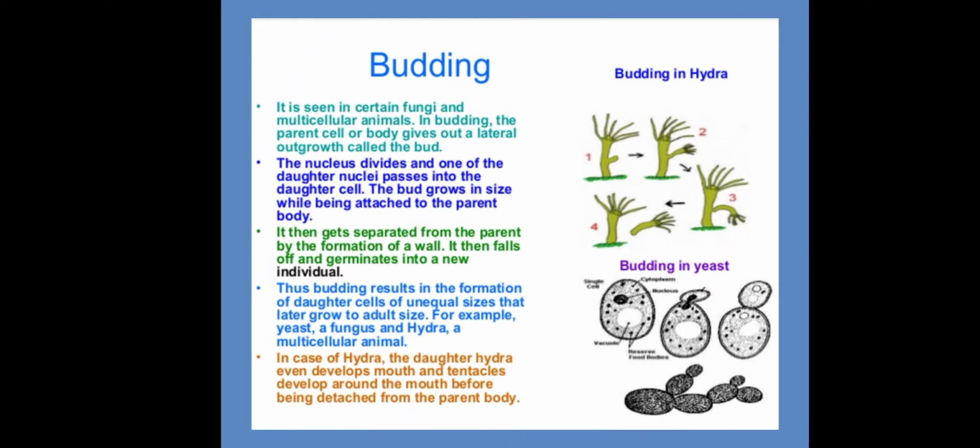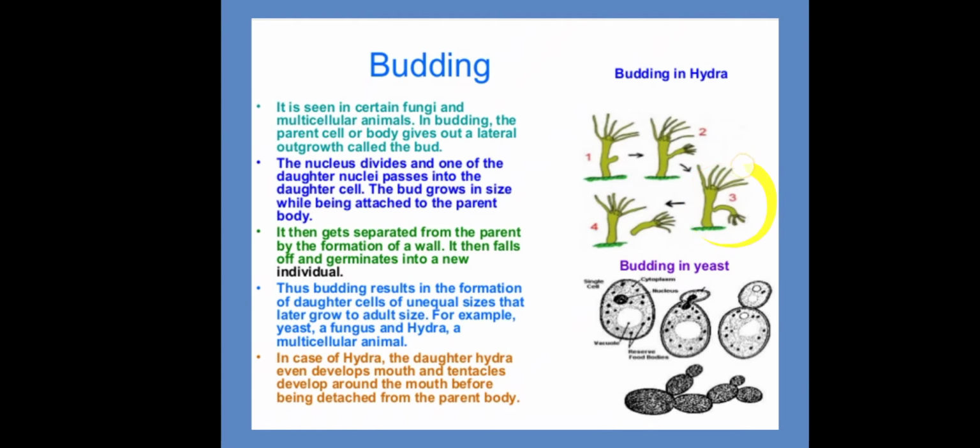Next one is budding. It is seen in certain fungi and multicellular organisms. In budding, the parent cell or body cells give a lateral outgrowth. So what happens is the nucleus divides and one of the daughter nuclei passes into the daughter cell.